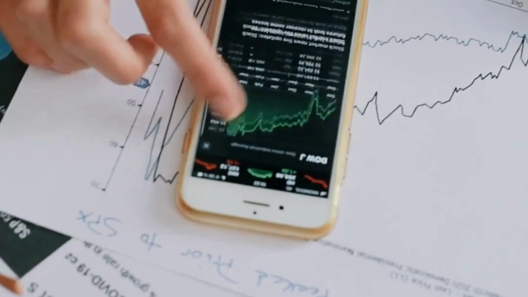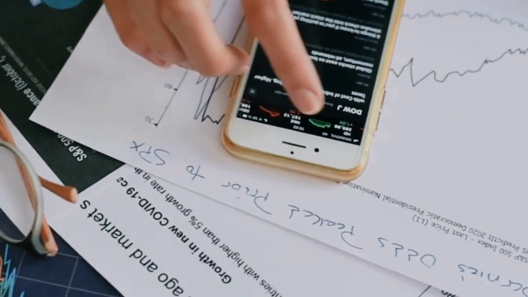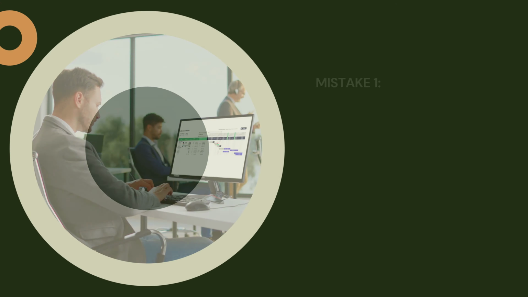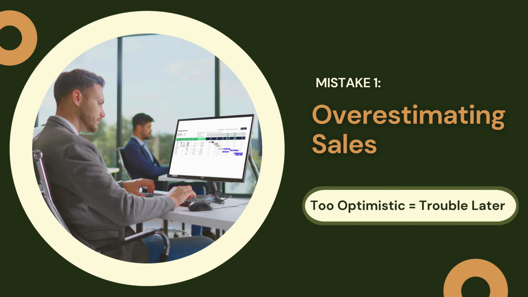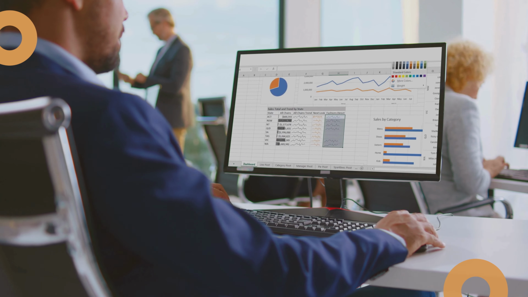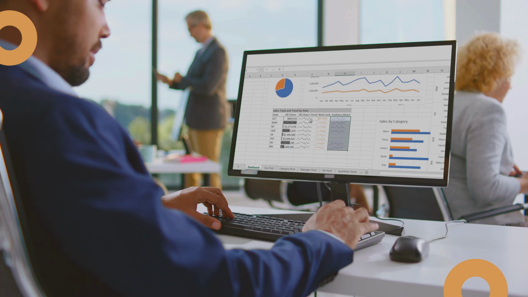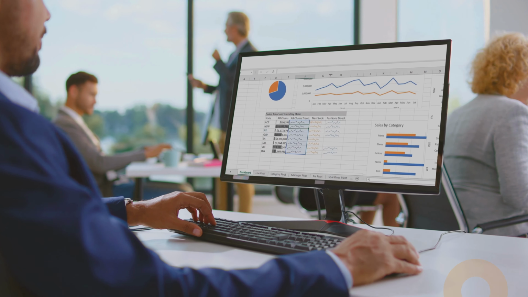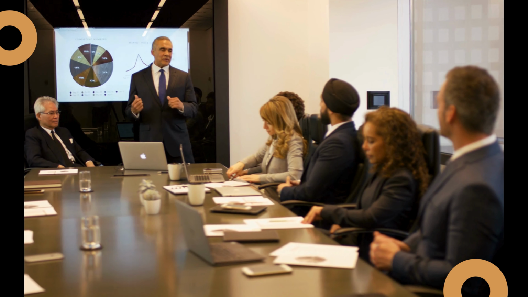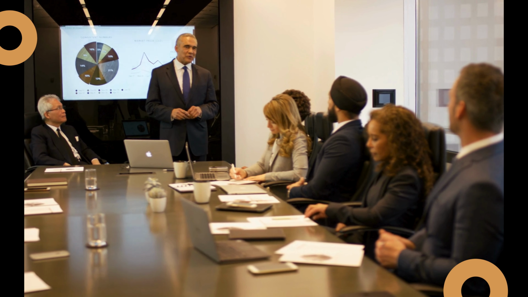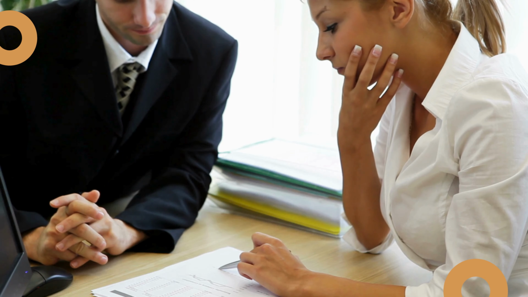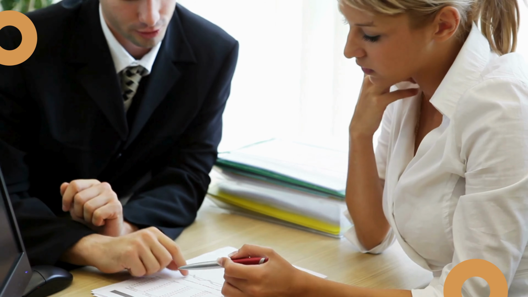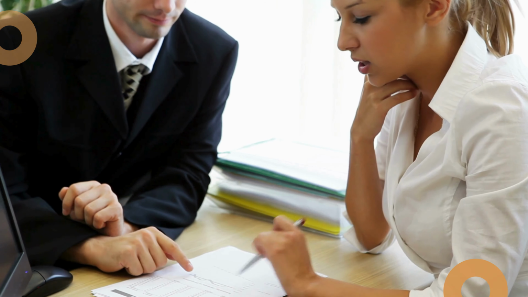Here are the top 5 mistakes people make in cash flow projections and how to fix them. Mistake 1. Overestimating sales. We all want to believe our business will grow fast. But projecting unrealistic sales without data is a red flag. It makes your cash inflows look healthier than they are, leading to overspending. Base projections on historical data and use conservative growth assumptions.